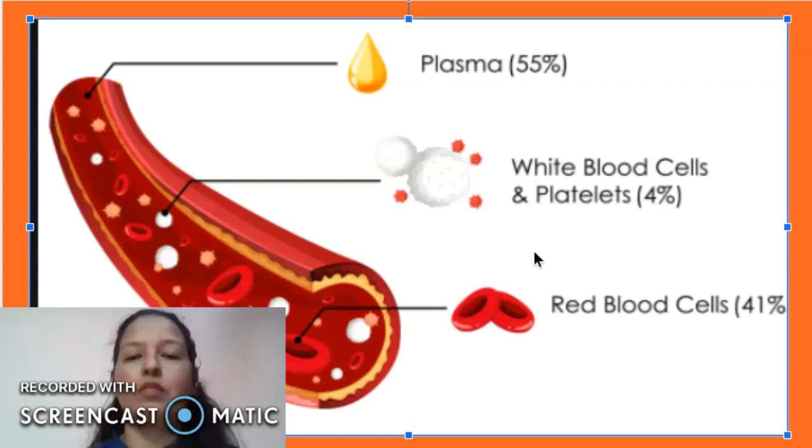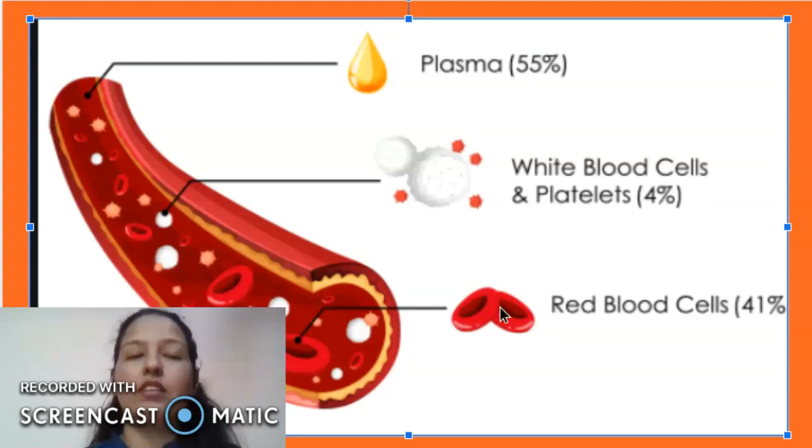Now let's know about the red blood cells, which are very important cells of the blood that make up 41% of the blood content. RBCs are also called erythrocytes, and these cells are biconcave discs in shape as we can see here, and they have thin walls.